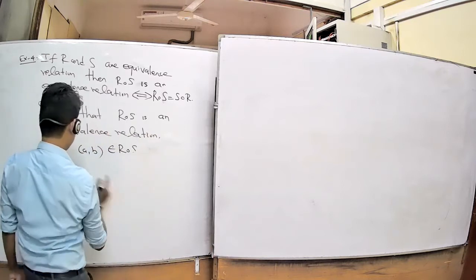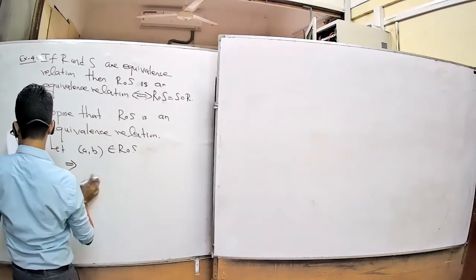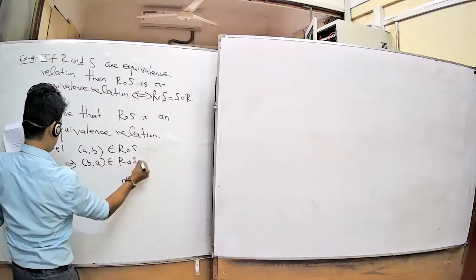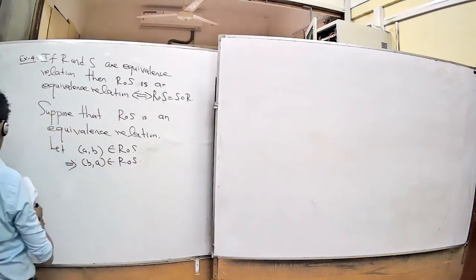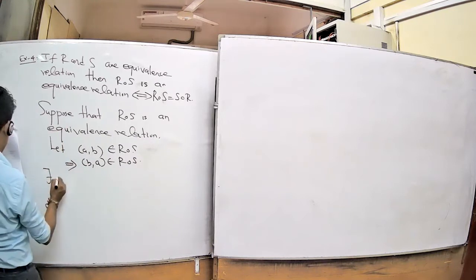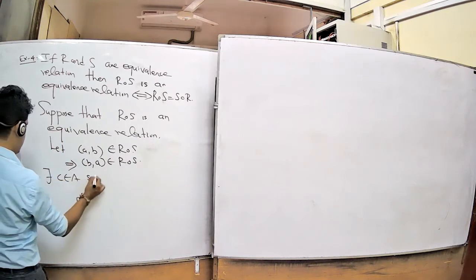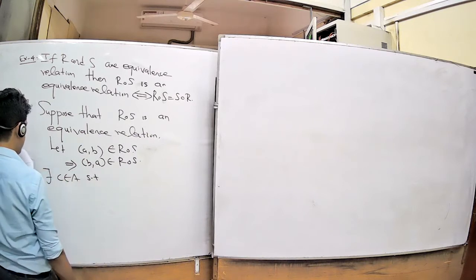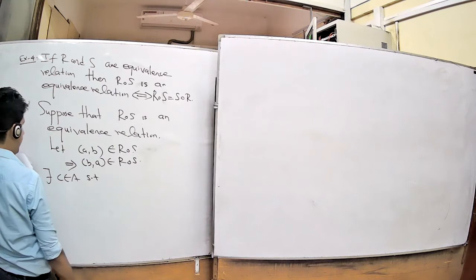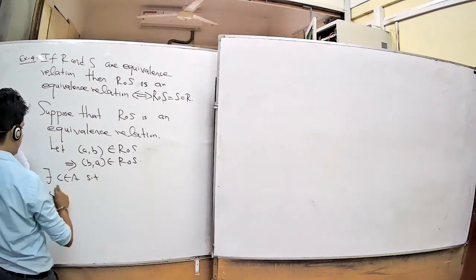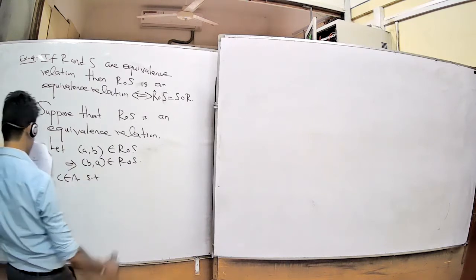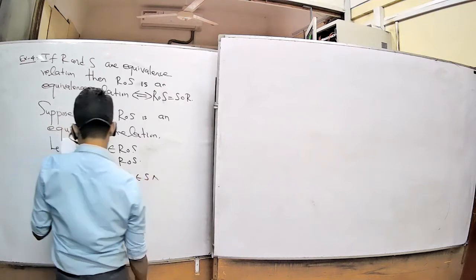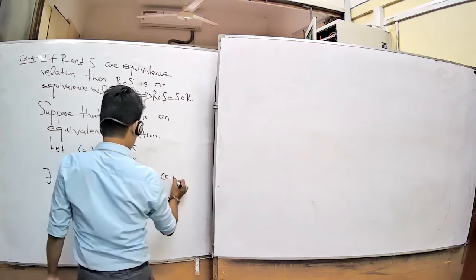Then you can write (B, A) also belongs to R composition S. Now R and S are relations defined in A, therefore you can take one of the elements C belonging to A such that (A, C) belongs to S and (C, B) belongs to R.